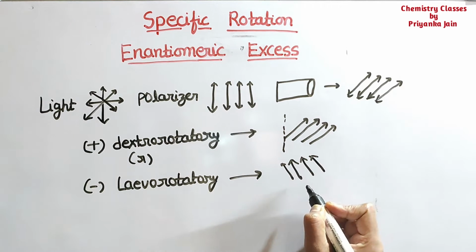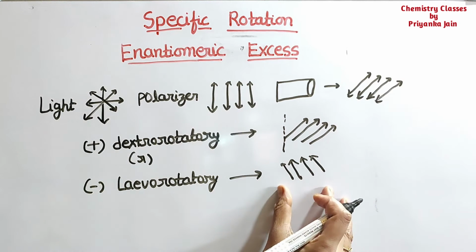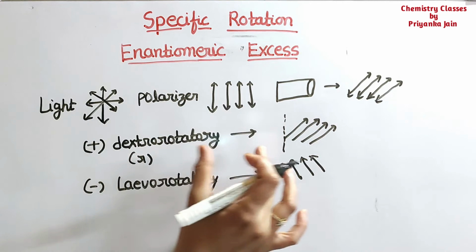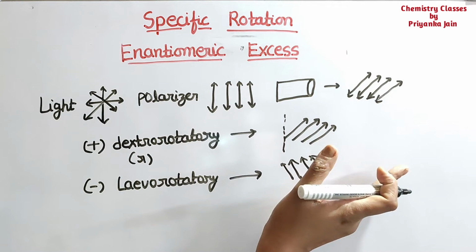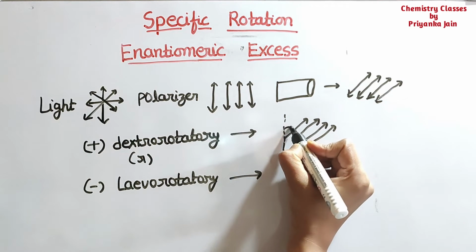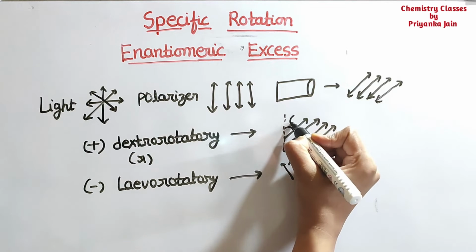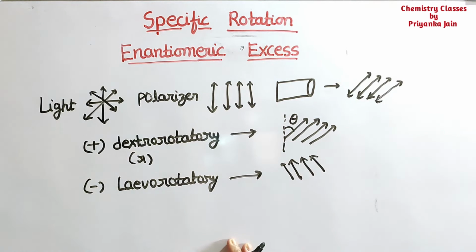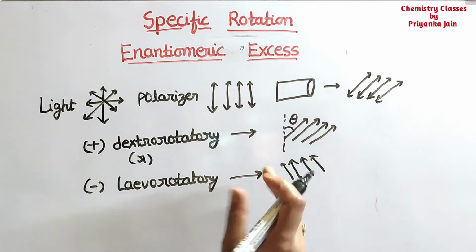The angle by which it rotates the light, theta, is called the observed rotation angle.